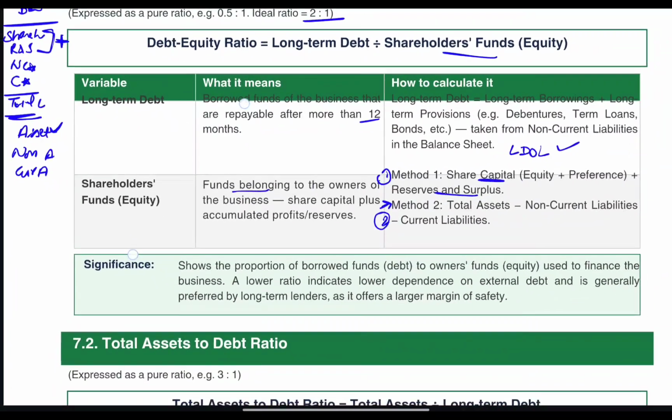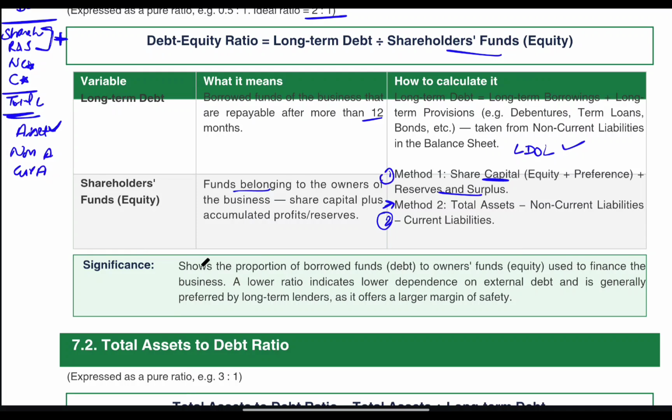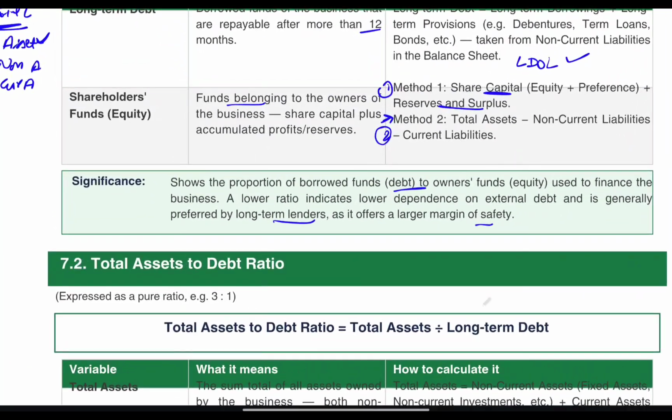Is it clear? So what is the significance? It will tell you the debt paying capacity of the firm. A lower ratio indicates lower dependence on external debt and is generally preferred by long-term lenders, as it offers a larger margin of safety.